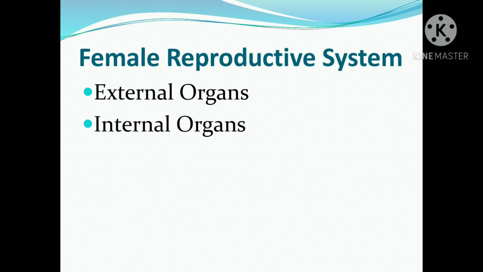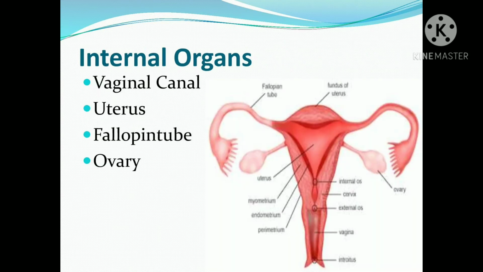Generally it has external organs and internal organs. The external organs cannot be shown, so we are going to discuss the internal organs. It consists of the vaginal canal, uterus, fallopian tubes and ovary. In the picture, the left and right sides are the fallopian tubes and this is the uterus. We have the vaginal canal and the ovary.